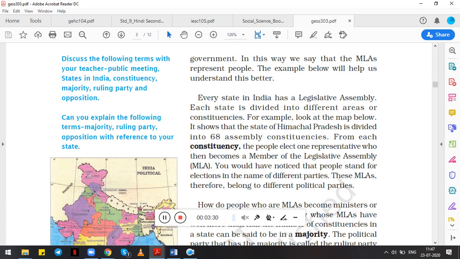Public meeting. States in India, how many states in India are there? Constituency, majority. Now majority is something that whenever an election is conducted, the party which gets the majority of the votes is the majority party. If it has the majority, it becomes the ruling party of that particular state, and the party which gets the second highest votes is the opposition party.